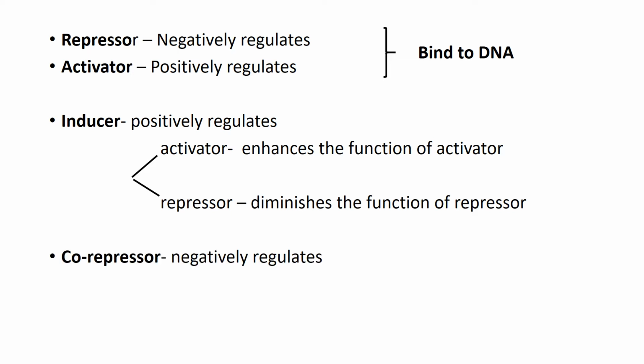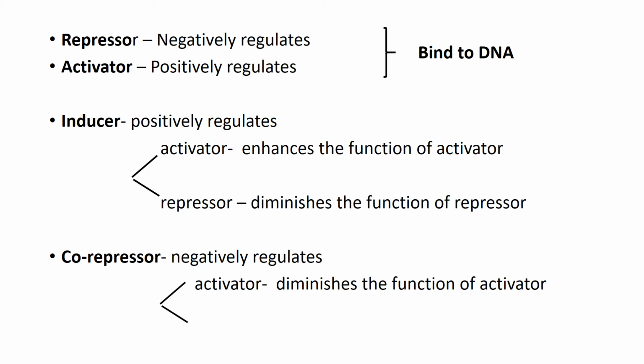There is another protein called as corepressor. This corepressor, as the name suggests, is negatively regulated. This corepressor either binds to the activator or to the repressor. When the corepressor binds to the activator, it diminishes the function of the activator. Whereas when the corepressor binds to the repressor, it enhances the function of the repressor. Here too, we see when two proteins with negative regulatory functions come together, then the function of the repressor is enhanced.